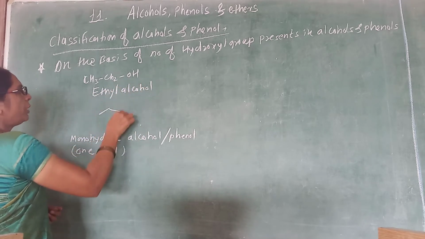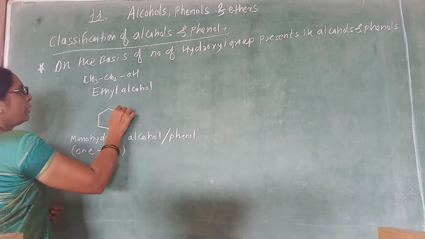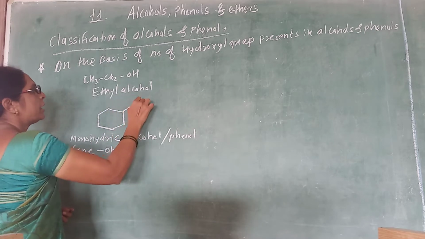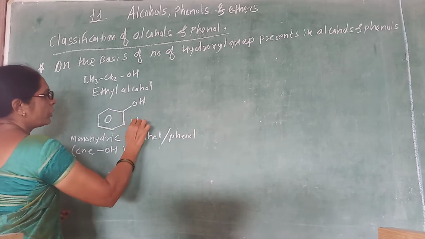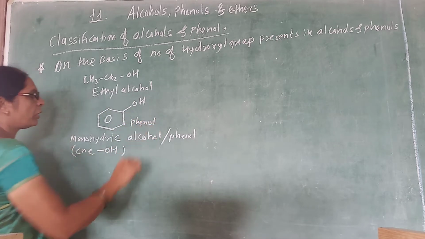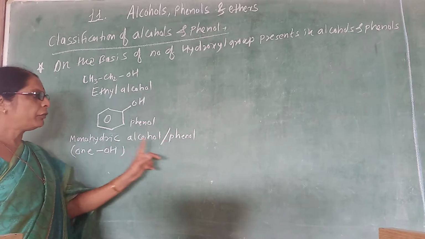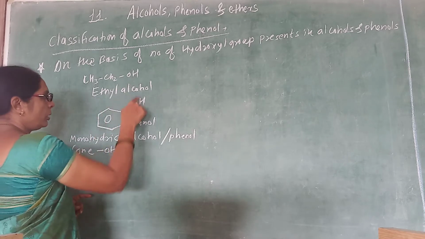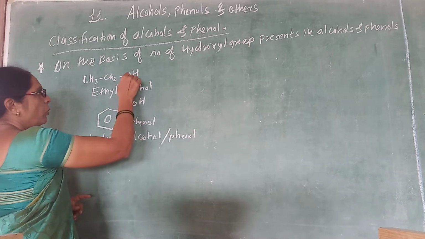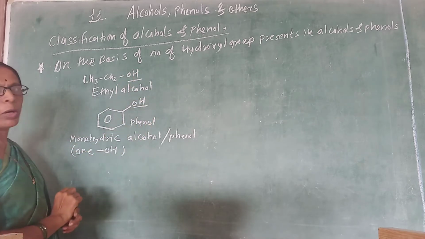Similarly, if you have a benzene ring to which the OH group is directly attached, then it is called a phenol. So phenol is an example of monohydric phenol. Ethyl alcohol and phenol contain one OH, so they are monohydric, right?